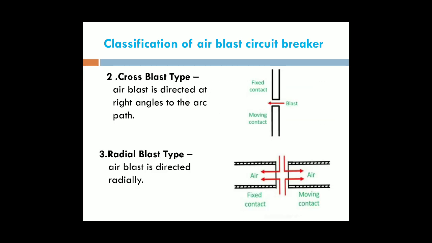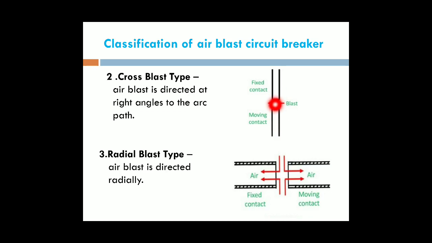Coming to the second one, that is the cross blast circuit breaker. This is the cross blast circuit breaker basic diagram. In that, we have the fixed contact and moving contact. Under normal conditions, these two contacts are together with each other. This is the abnormal condition. In this case, the moving contact moves away from the fixed contact, and in between we produce the arc. The direction of the arc is from the moving contact to the fixed contact.